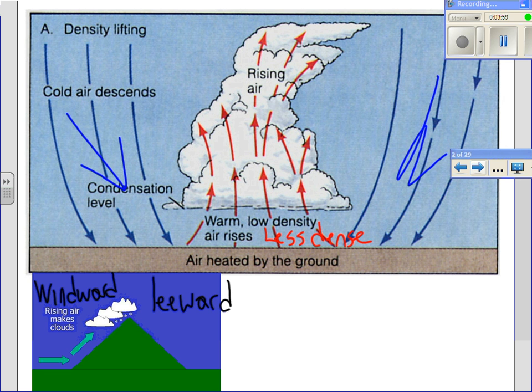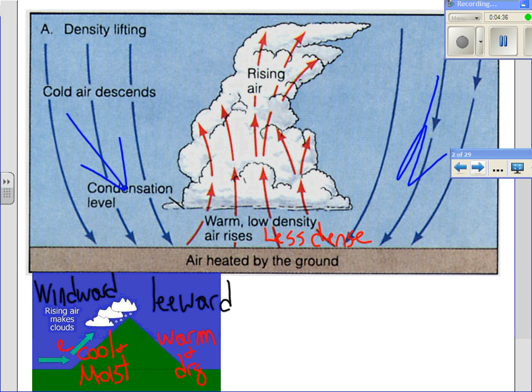And typically they'll ask you the type of weather conditions or climatic conditions on either side. On the windward side, it tends to be cool and moist. On the leeward side, it tends to be warm and dry.